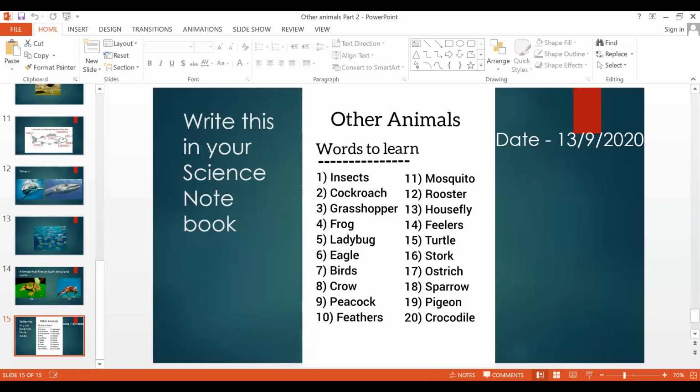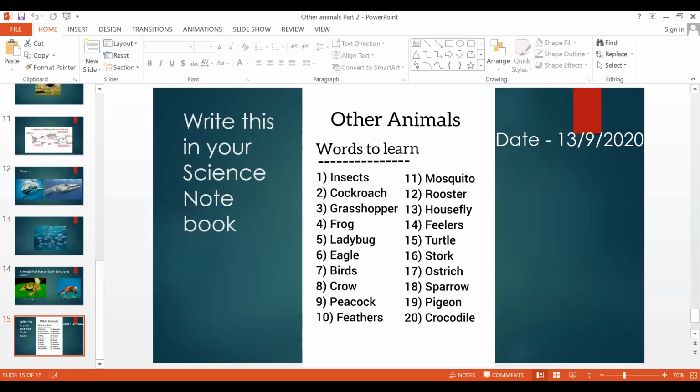Insects. Okay. Number 2 is cockroach. Number 3 is the grasshopper. First write the spelling of grass. Grass. Then hopper. In this word, there are 2 double letters, double S and double P.